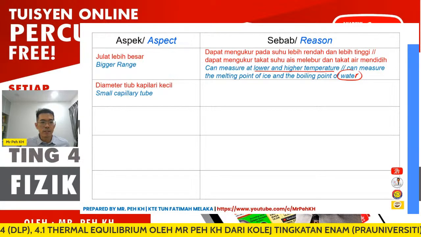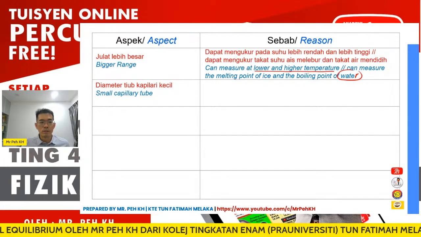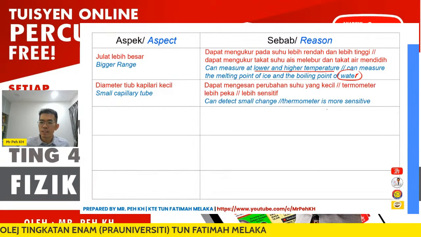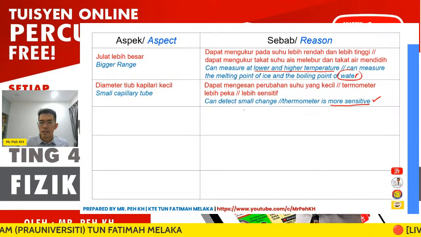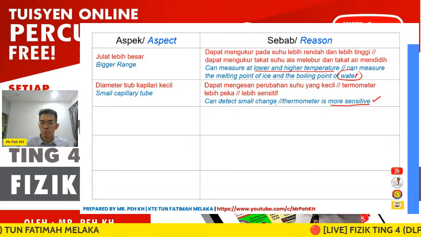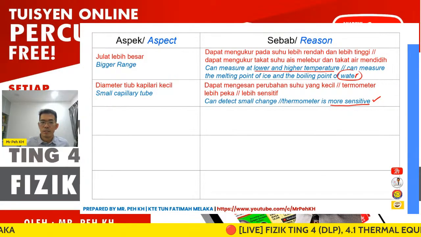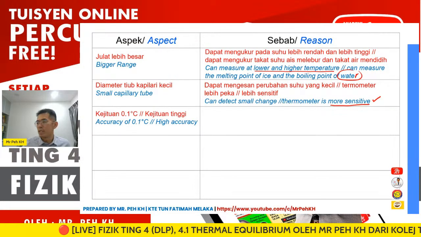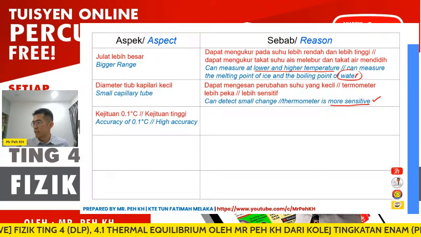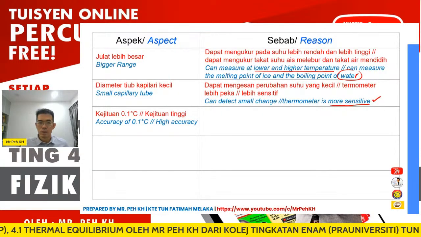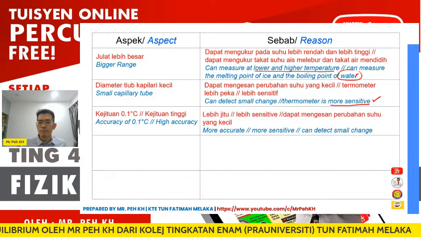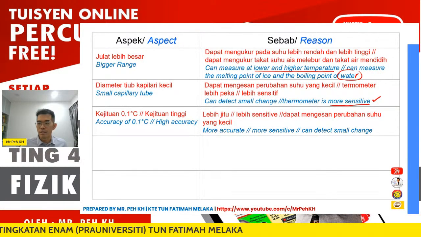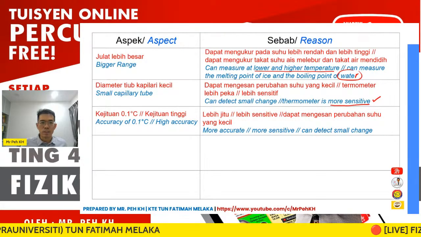Then the second, the capillary tube should be small, or the diameter should be small, so that the sensitivity can be increased and it can detect small changes of temperature. You can also give that as the answer. Then the next, the accuracy should be higher, or we choose 0.1. But normally we prefer students to give the terms more than the numbers. So here: more accurate, more sensitive, can detect small change. This is an acceptable reason for this aspect.